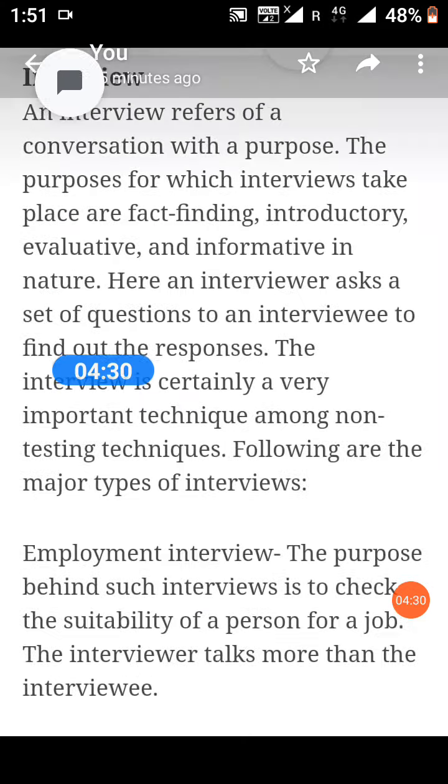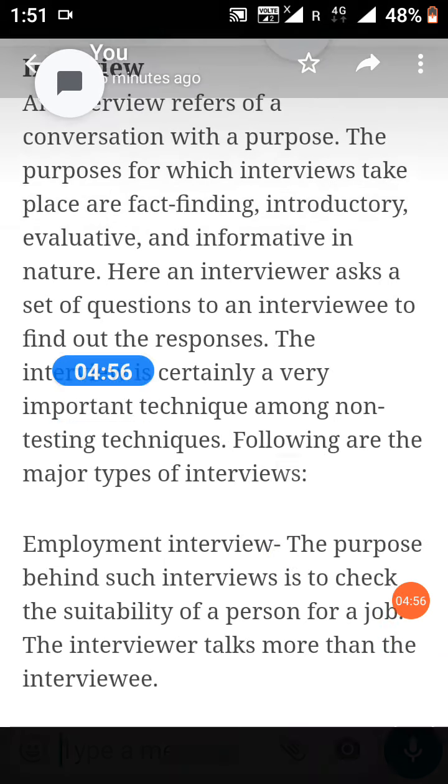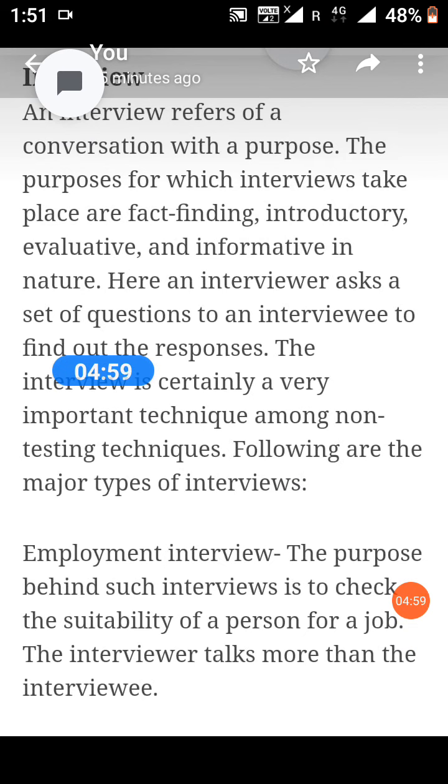Next, interview refers to a conversation with a purpose, the purpose for which the interview takes place. It is fact-finding, introductory, evaluative, and informative in nature. Here, an interviewer asks a set of questions to an interviewee to find out the response. The interview is certainly a very important technique among non-testing techniques. Following are the major types of interview.